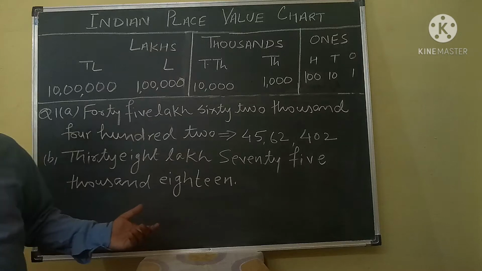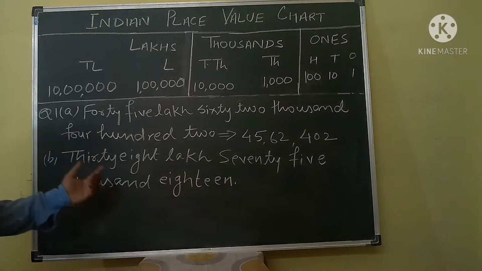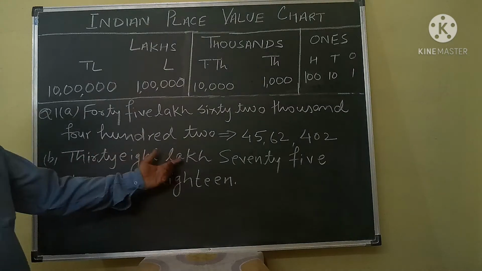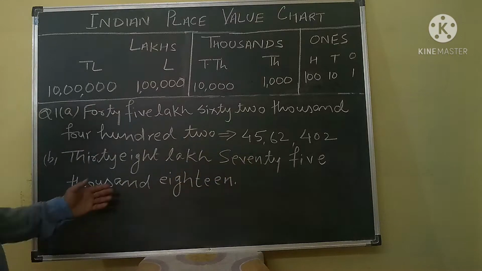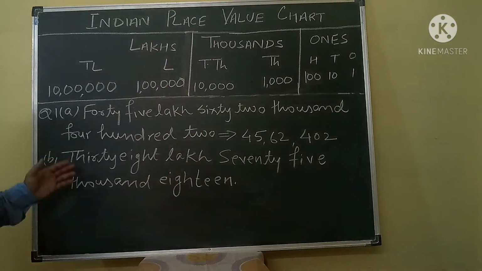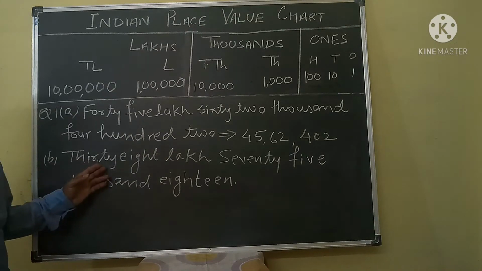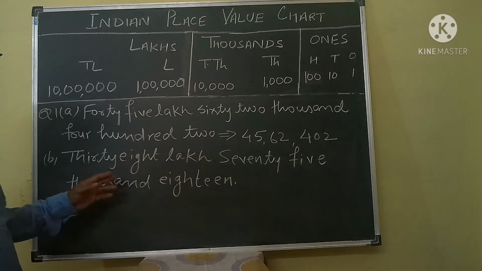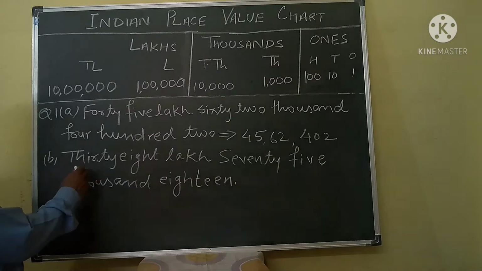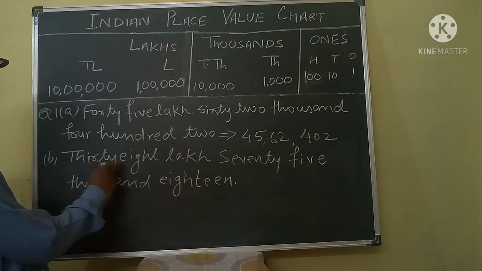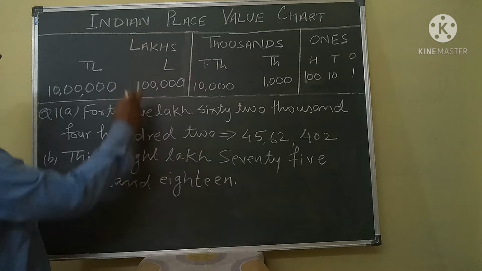Okay, 38 lakh 75,018. This is in word form. And how can you write this number in numerals form? Now look here. 38 lakh. 38 is in lakh group.